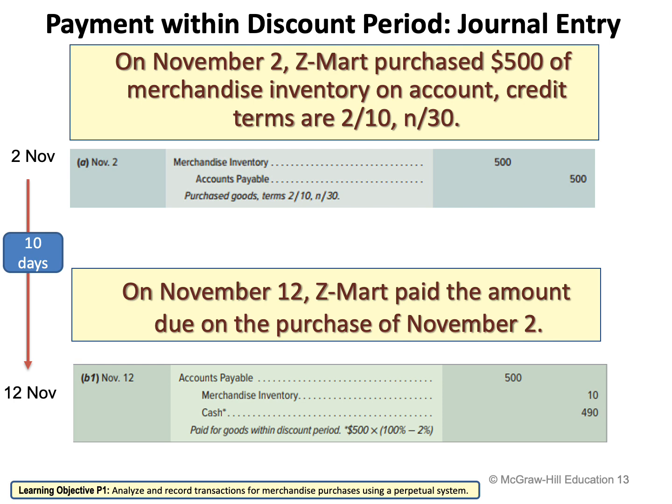Now, on the credit side, I'm going to record the discount. Why do I need to record the discount? Because Z-Mart paid within 10 days, and according to the credit term, if he paid within 10 days, he's going to get a 2% discount. So how am I going to record the discount? I'm not going to call it discount.